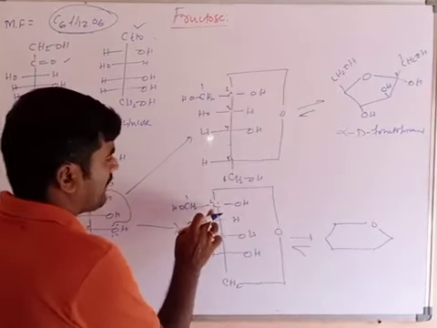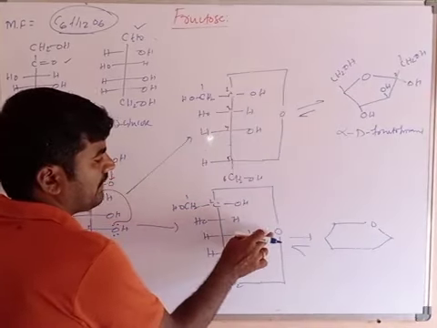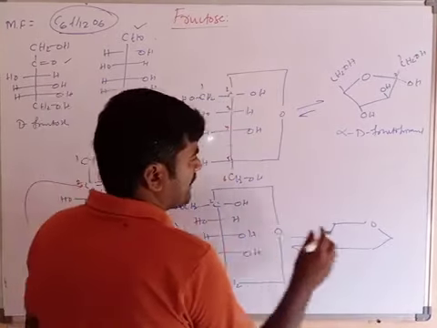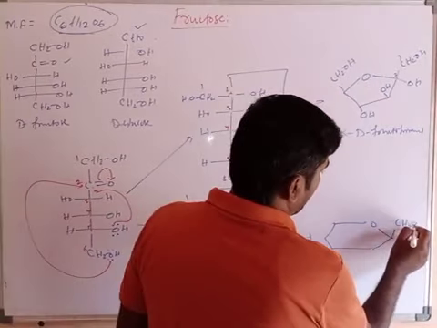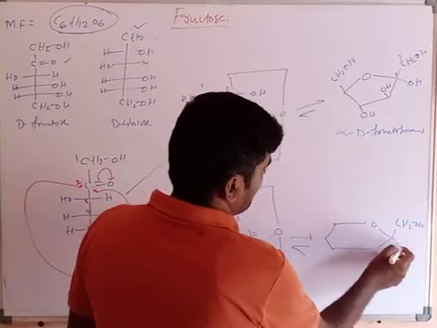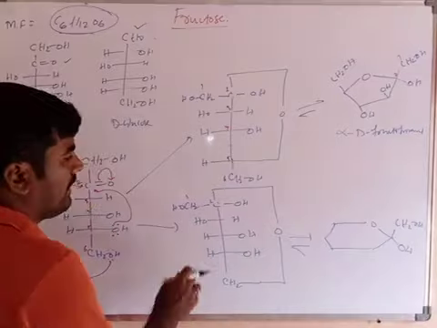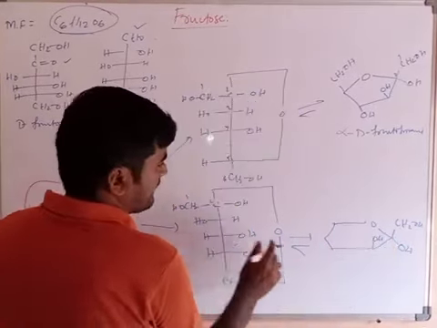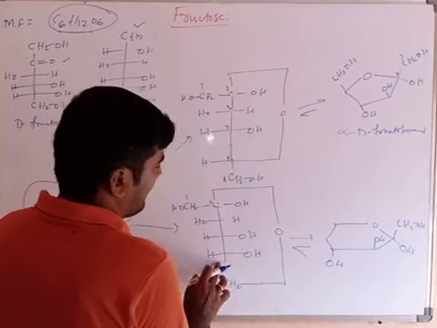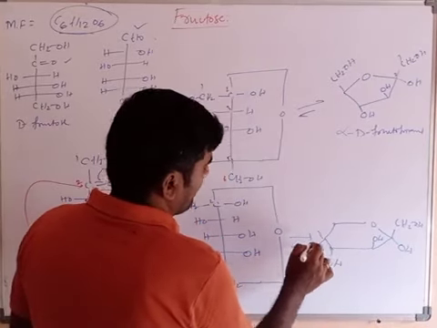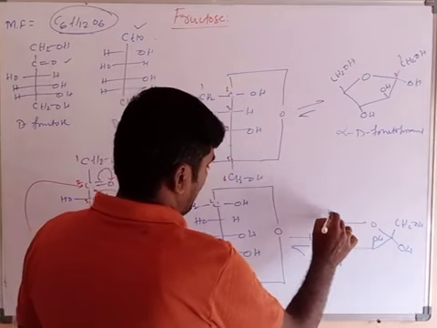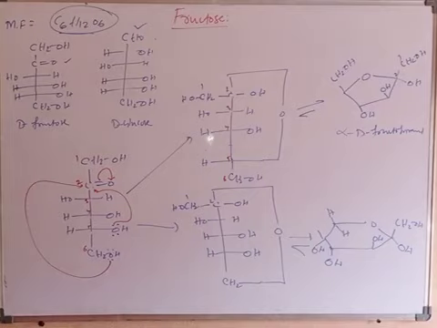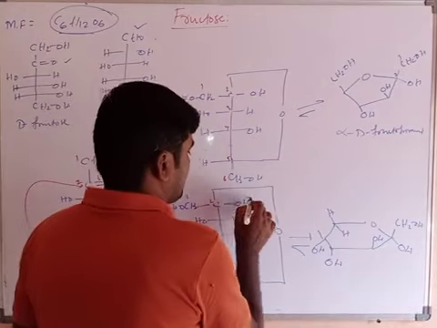Okay, what about this second carbon? The oxygen goes directly into the second carbon, so for the first carbon, OH on the left side means up. This is CH2OH, and this is a down OH. Clear? And what about this OH? Left side means up, and right side means down. Right side means down. And this contains 2 hydrogens. Clear? What about this? The OH group is on the right side.